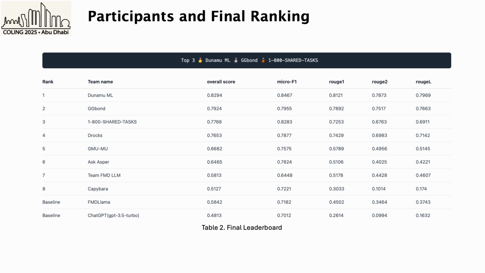FMD Llama is an open-source instruction following LLM for FMD tasks based on fine-tuning Llama 3.1 8B instruct with the instruction dataset. GPT 3.5 Turbo is one typical variant of OpenAI's products.